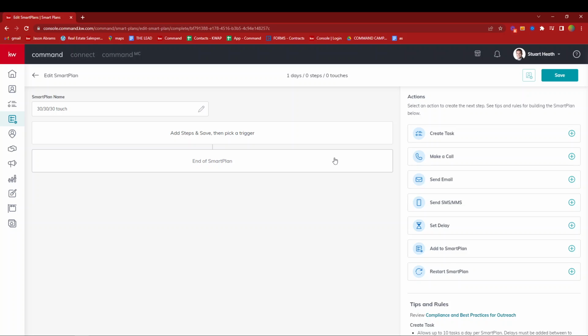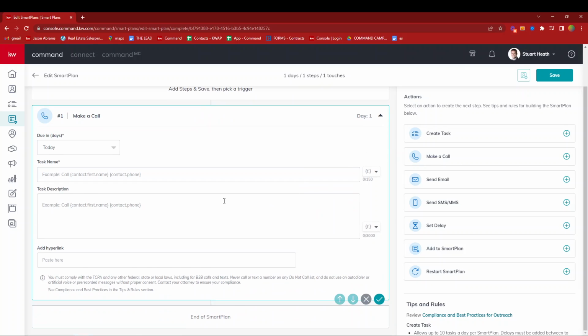And I want to do that through a mixture of calling, 30 days later texting them, and 30 days later jumping on social media and just commenting and liking one of their very recent posts on Facebook. So we are going to, as a first step, make a call. Right here, first step of the SmartPlan, day 1, under task name right here, I put call,